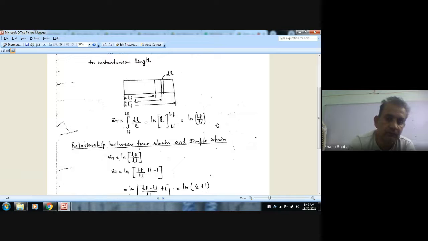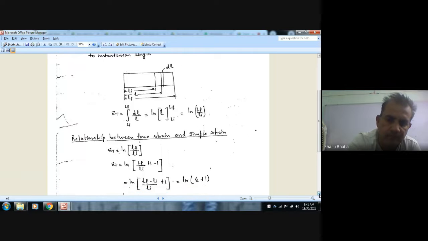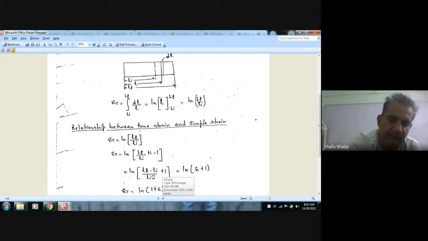Next, the relationship between true strain and simple strain. The true strain is epsilon T equals ln Lf by Li. If we add plus 1 and subtract minus 1 inside, we reach ln of 1 plus (Lf minus Li) by Li.